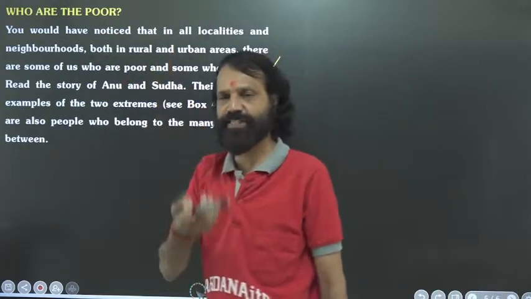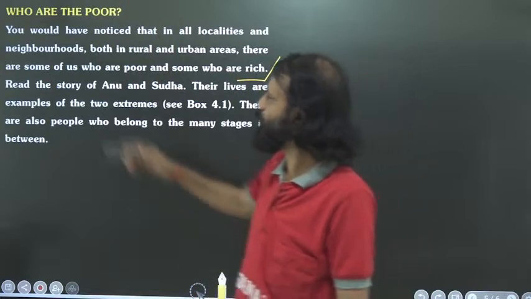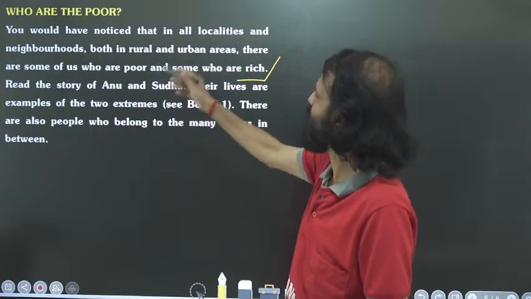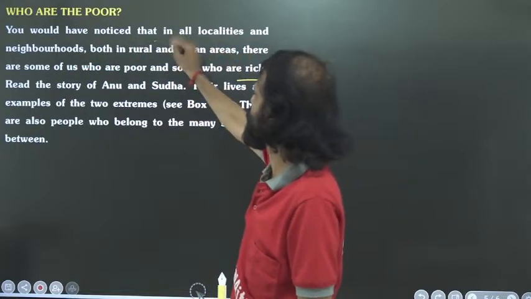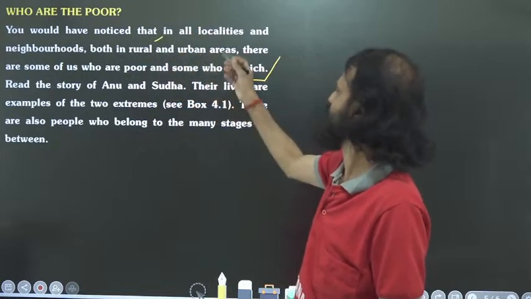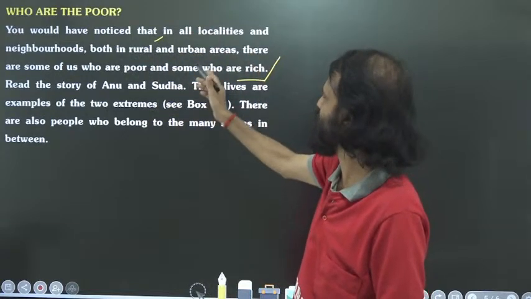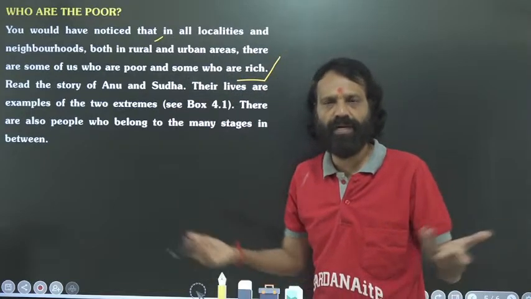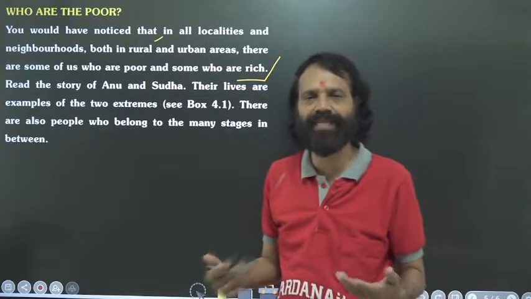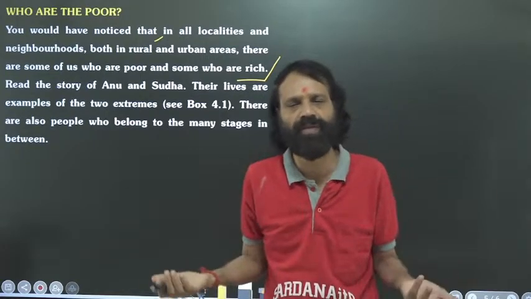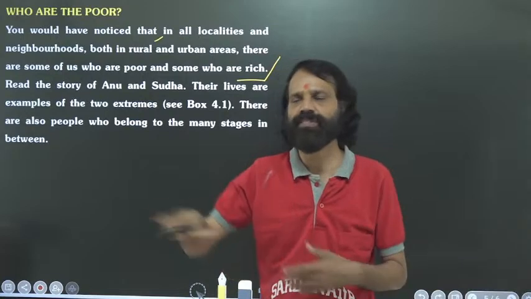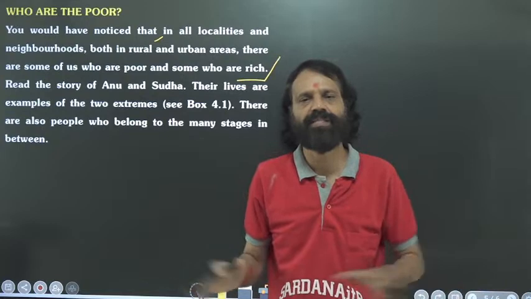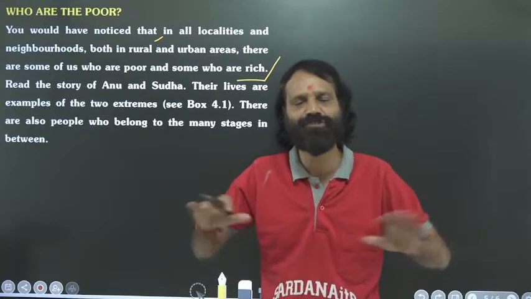Who are the poor? This is a question actually. You would have noticed that in all localities and neighborhoods, both in rural and urban areas, rural area means villages, there are some of us who are poor and some who are rich. I have already told you that even in America, we think that America is a developed country and all people are wealthy. But when we compare some people with other people, some are poor and some are wealthy. Always, everywhere, these poor and wealthy people are in the society.